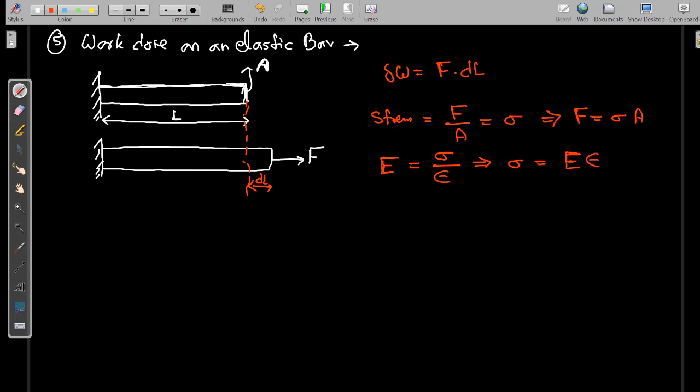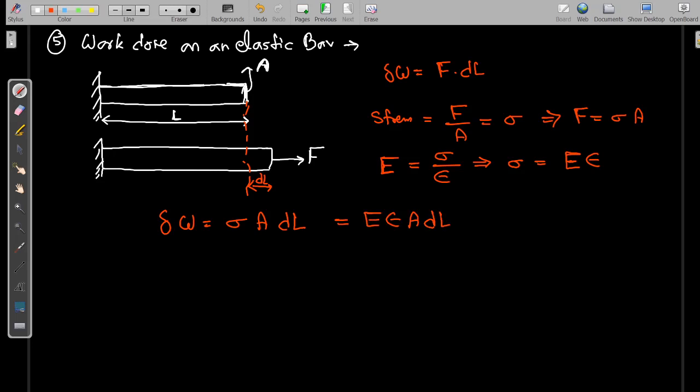Putting it in the equation, delta W is equal to sigma into A into dl, which is E into epsilon into A into dl.